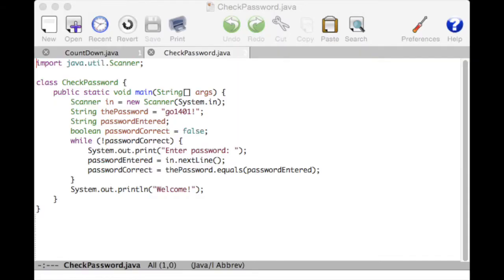At some point, we hope the user will enter the correct password, in which case the password dot equals password entered will be true, and so password correct will be true, and so not password correct will be not true, which is false, and so the condition for the while will be false, and the loop will terminate. And after the loop terminates, I'll print out welcome.